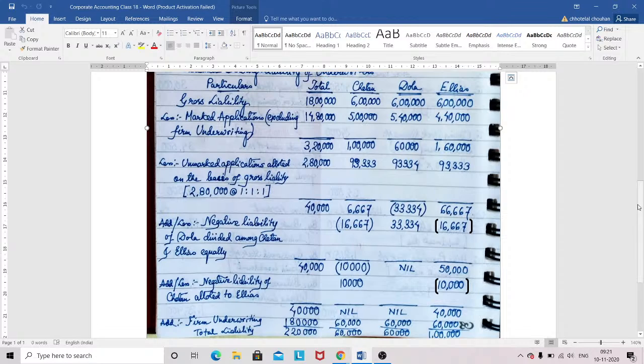I am covering Unit 1. In Unit 1 I have covered the issue of shares, then the bonus issue and the rights issue, then I have done underwriting. Next we have the employee stock option and the issue of debentures. So from the next class onward we will start the employee stock option.